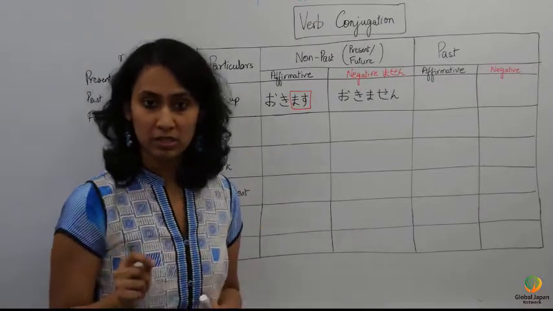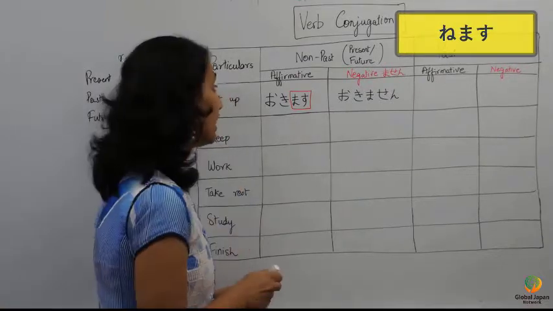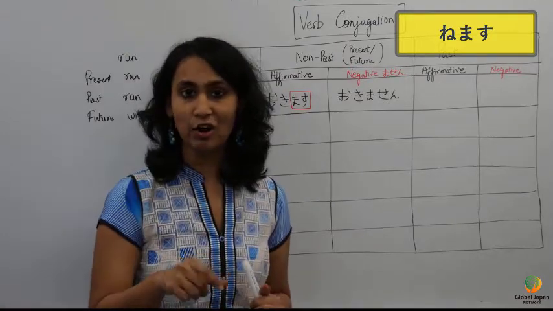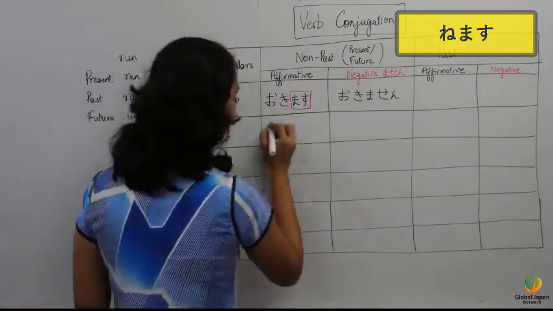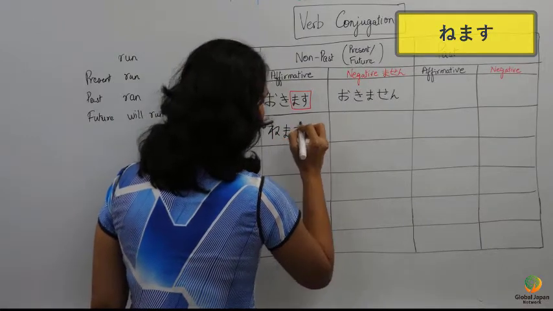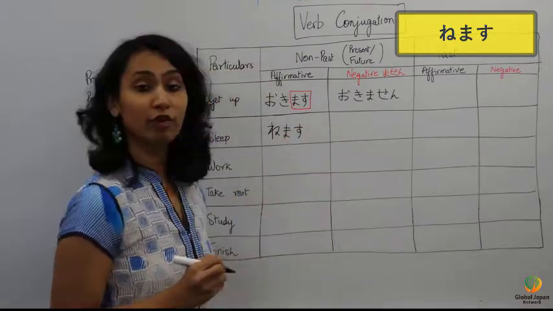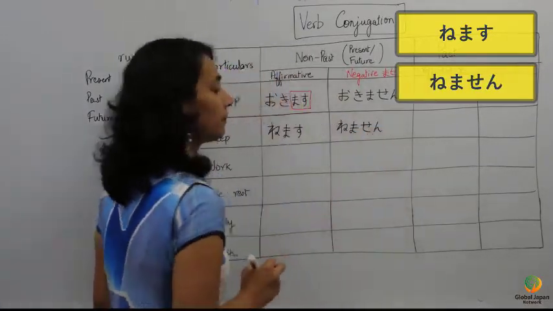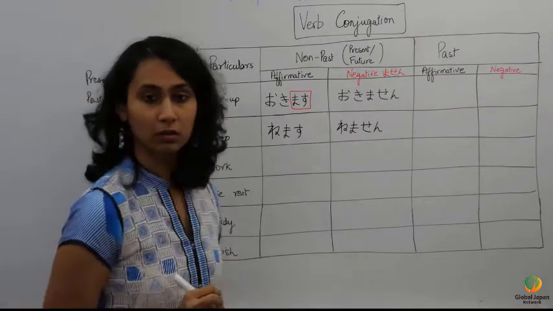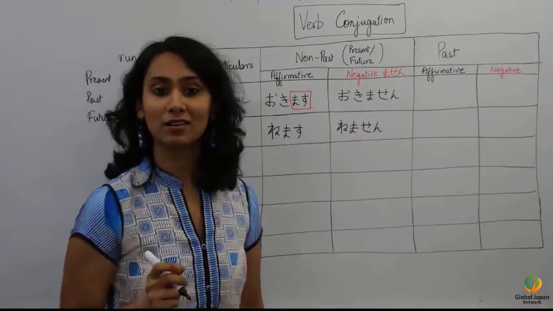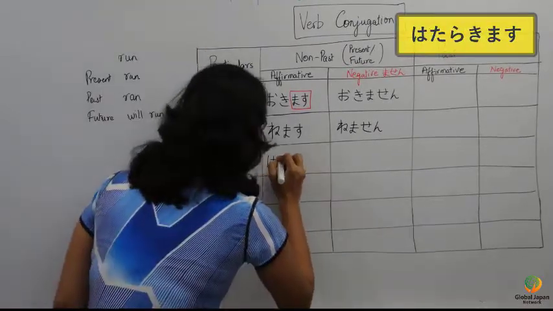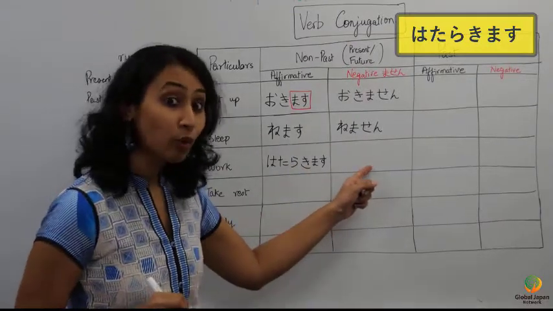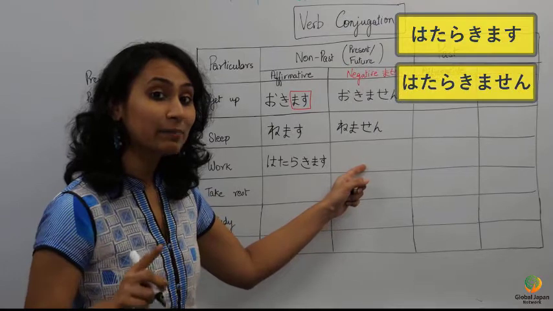Sleep. The word was nemasu. Nemasu. Mas represents either present or future, affirmative form. And what will be the negative form for this? Nemasen. Work. The word was hatarakimasu. Hatarakimasu. And negative form, what would it be? Hatarakimasen.